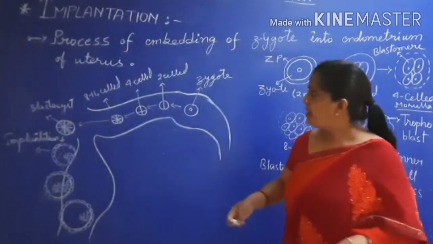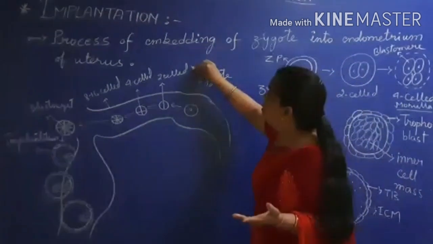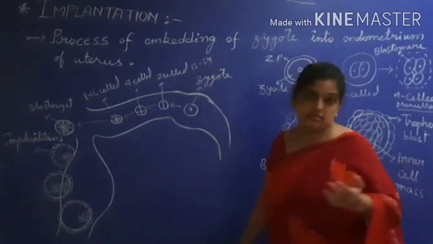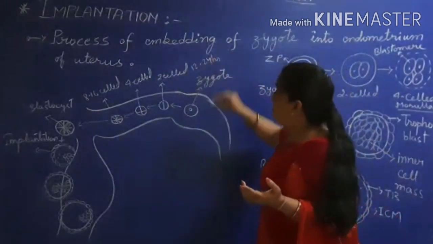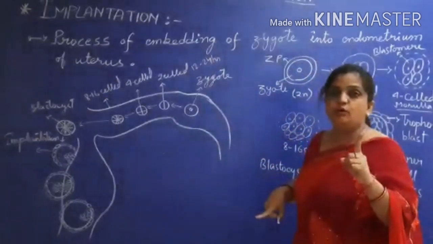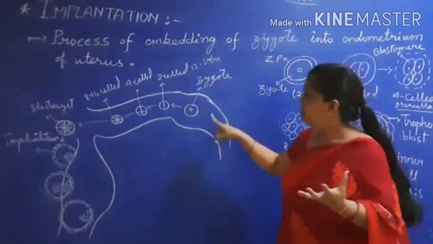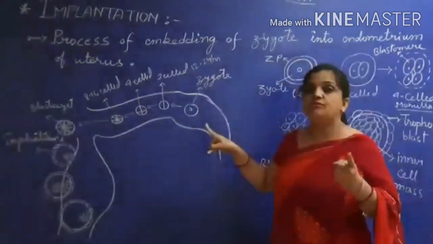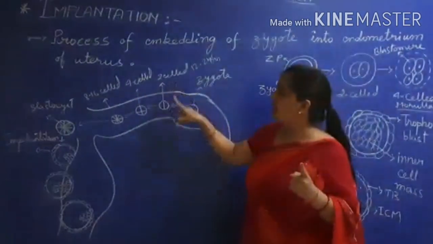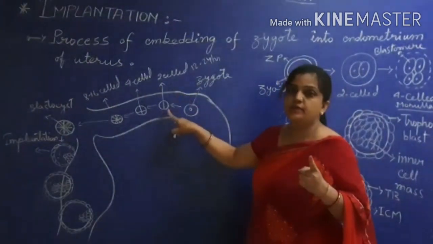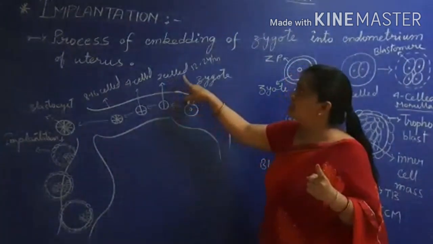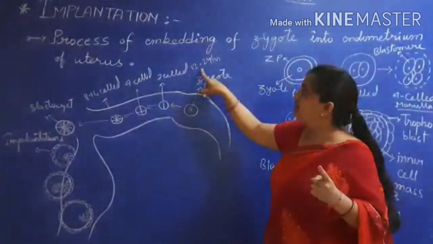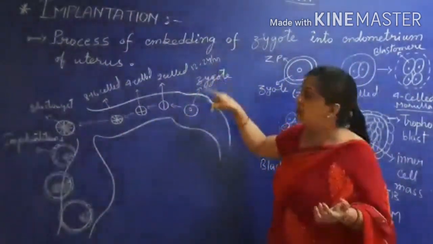So the zygote, which was a solid ball of mass, a single cell, will now go through the first cleavage to divide into two cells. You can see here, the two cell stage is formed after 12 to 24 hours.